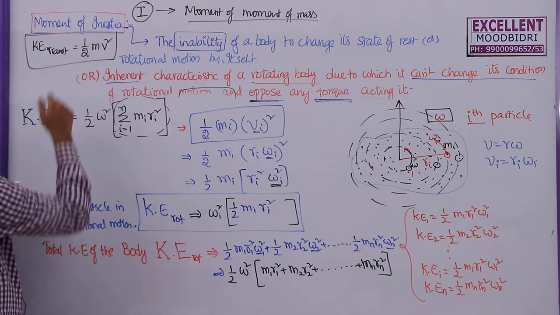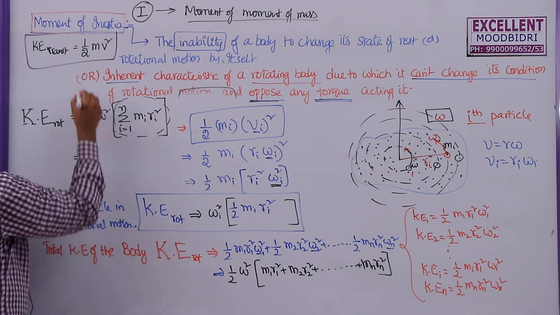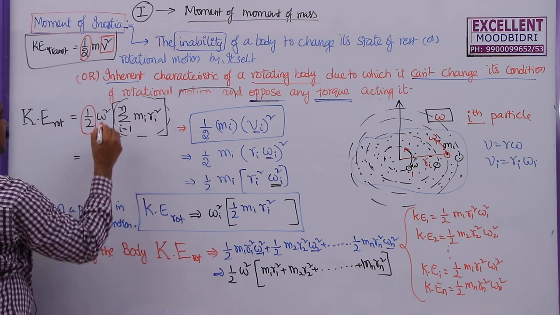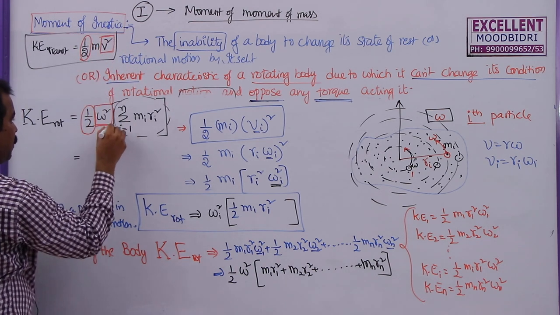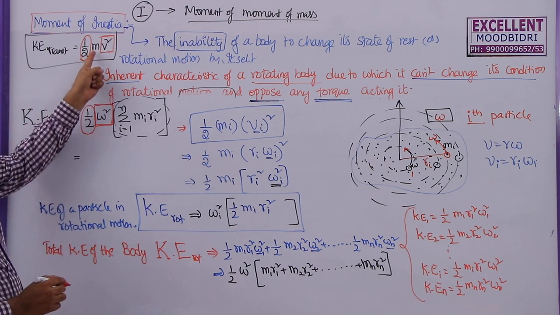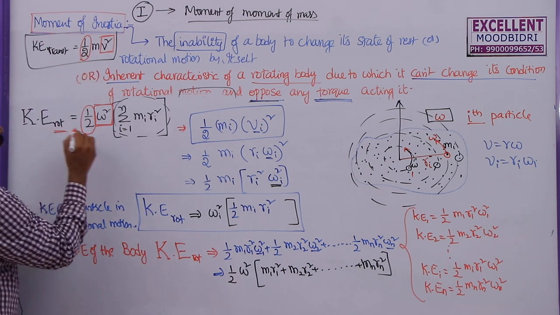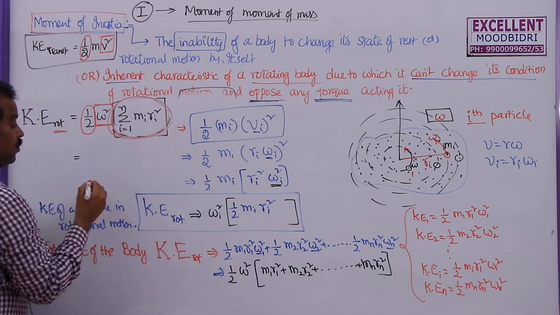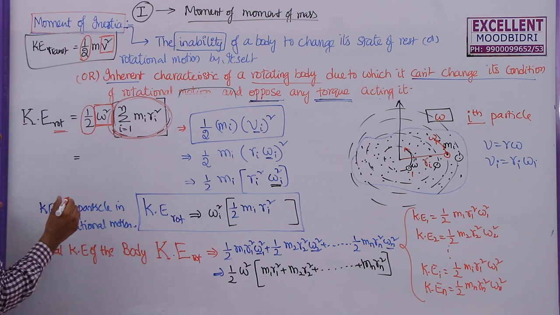If you compare, here we have half, here we have half. Here we have the square of the linear velocity, here the square of the angular velocity. For translatory motion we have mass, for rotational motion we have some quantity, and this quantity is called moment of inertia, denoted with the letter I.